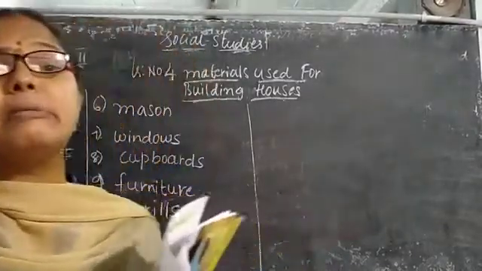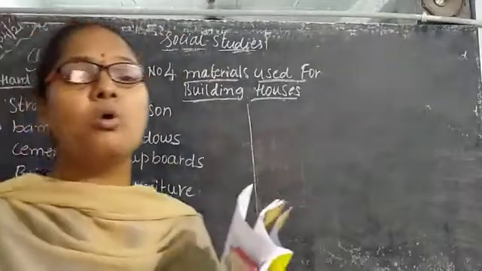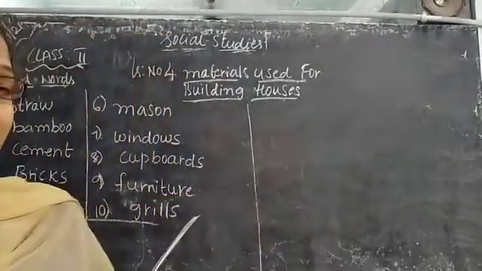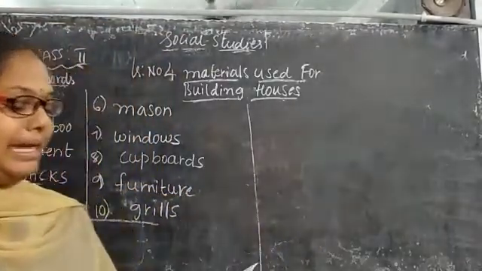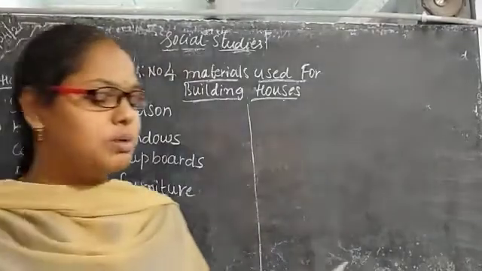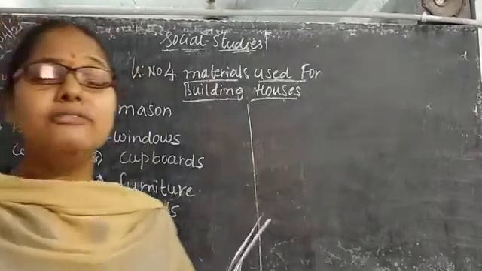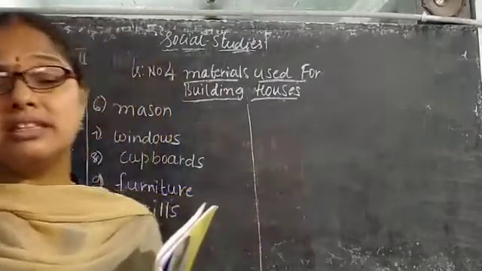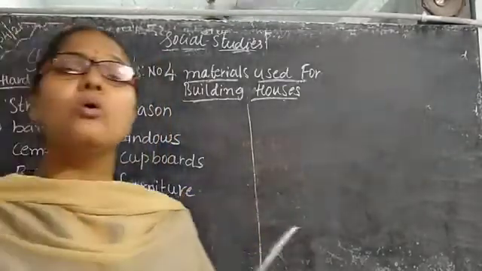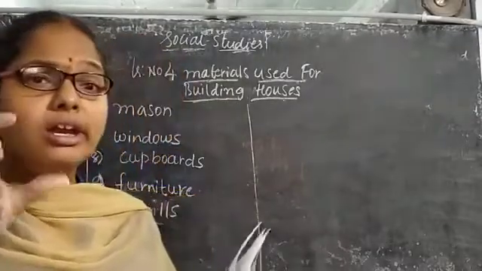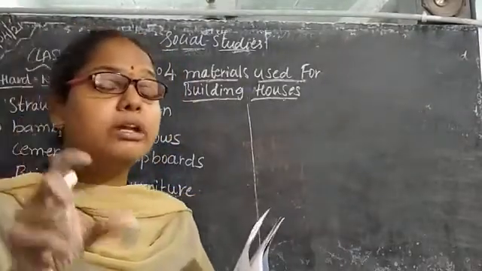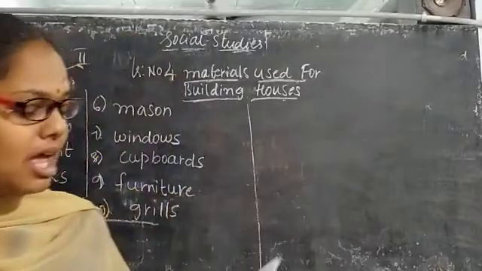When people come from outside to your house, it should look attractive. That is known as maintenance. And locks and keys should be provided for the main doors. When you go outside, you can't just leave the doors and go. Whenever you are going out, you should lock your doors with the lock.